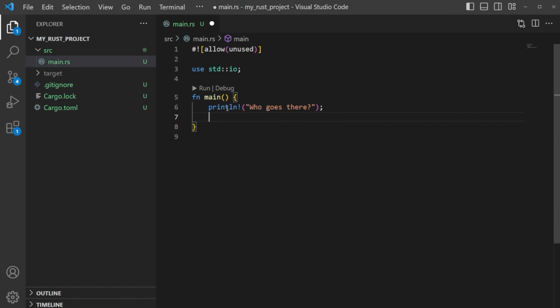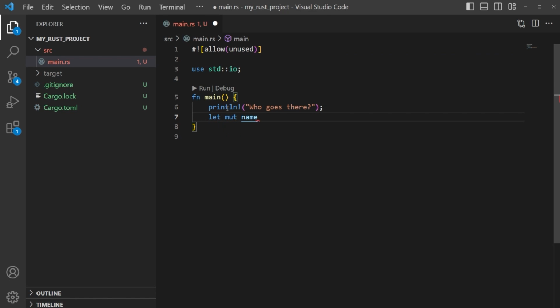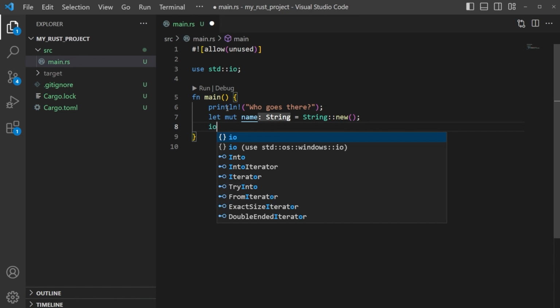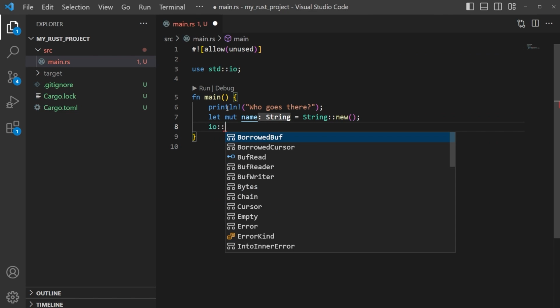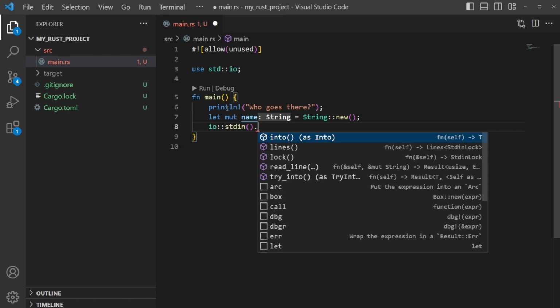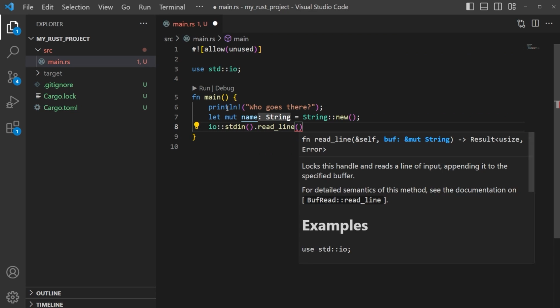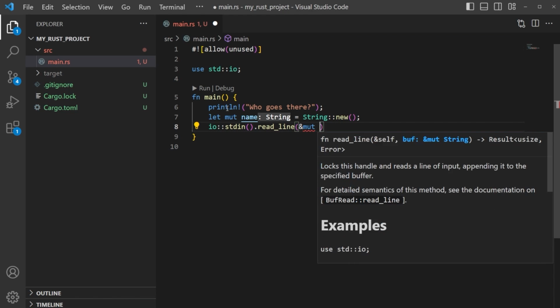And once that prints out, we're going to go ahead and create a string. We'll just call this name. We want it to be mutable, so let mut name equals, and then we learned that fancy trick of creating a string, right? So we'll just say new, just like that. And then we want to read input, or we want to take input. So what we need to do is do io, because we imported it, right? And we're going to say stdin, just like this. And then we're going to read line. This is what it looks like. And then we're going to call the mutable that we have here, name.